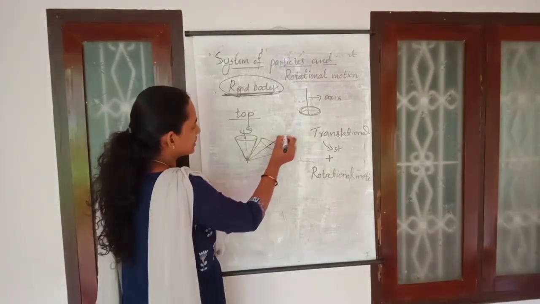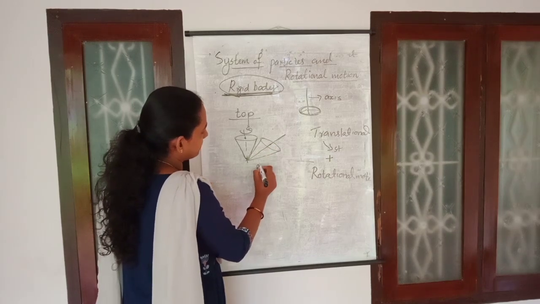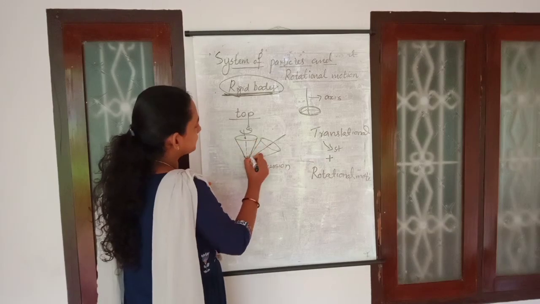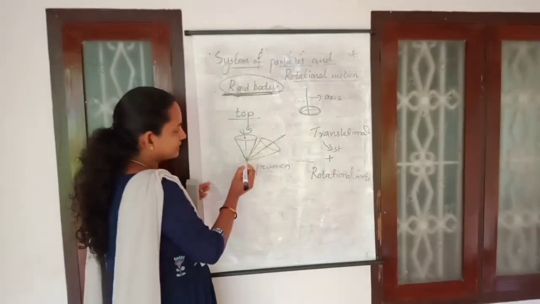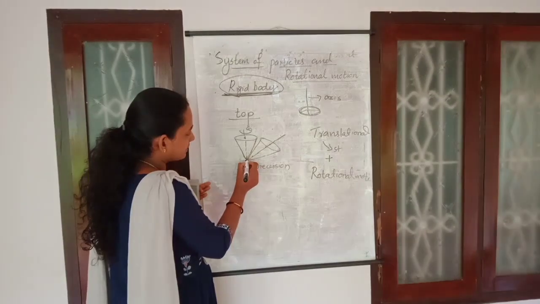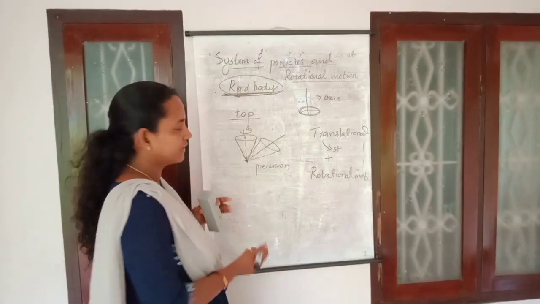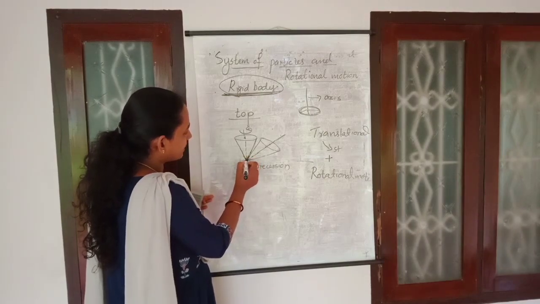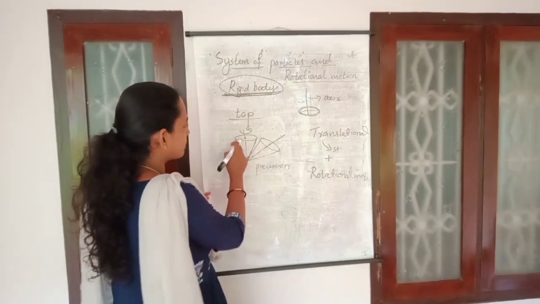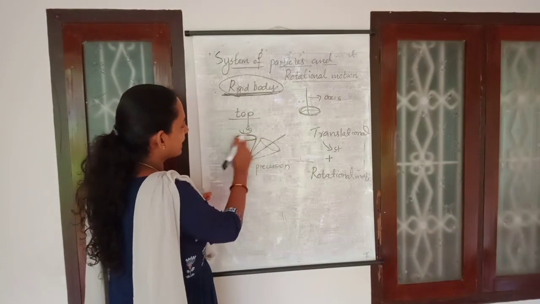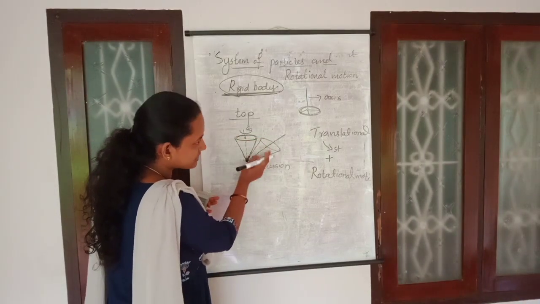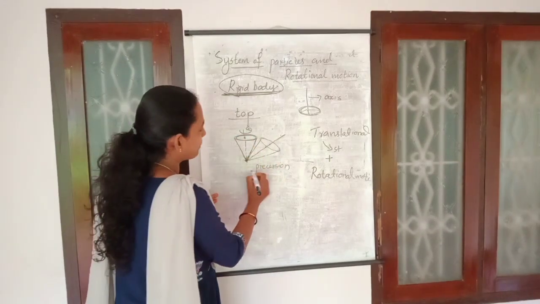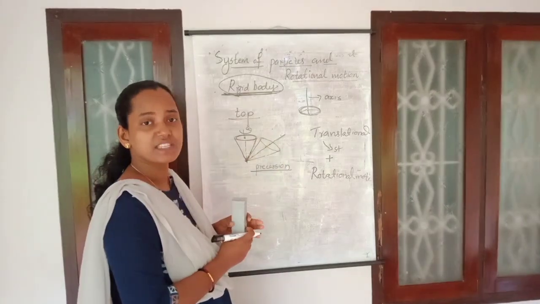This type of motion is known as precession. Here also the body is moving about an axis but about a fixed point. Instead of the axis, we can consider the lower point of this top at a particular position, and about that it is moving. For a particular instant it moves like this, and when its speed decreases it will come down and again come back to its position. This type of rotation is known as precession.